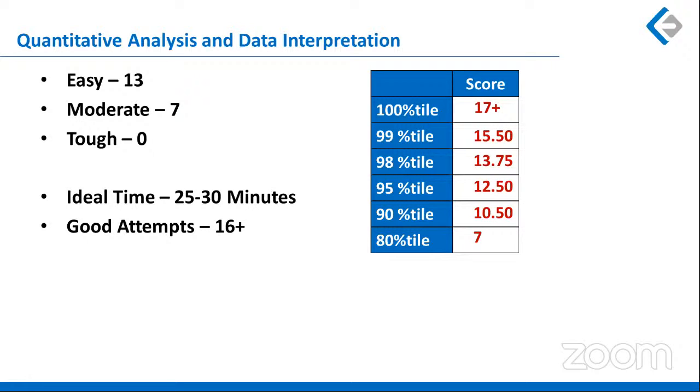So 100 percentile would be somewhere around 17 and up. If I talk about 99 percentile, it would be 15.5 marks. If I talk about 98 percentile, which is my optimum requirement, the actual thing that I want, it is 13.75 marks out of 20. So that is a good ask. For 15 questions attempted and one incorrect, that could fetch you 13.75. Then we had 95 percentile at 12 and a half, 90 percentile at 10.5, and 80 percentile at 7 marks.